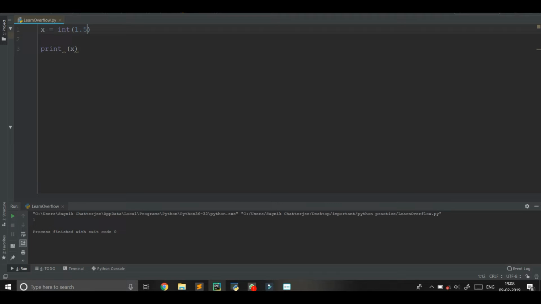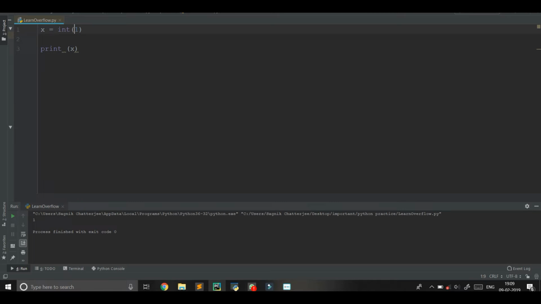Let's look at something else, say 1.5. In case we don't give int 1.5, x will take the type of float. But we want x to be integer type. So what will happen in this case? It's simple. Whenever it is forced to take 1.5 as an integer, it will simply ignore the decimal part, that is the part after the point, and just assign 1 to x. Let's see what it does. Look, it does the same thing. It assigns 1 to x.